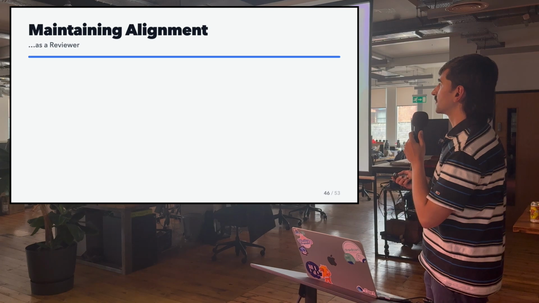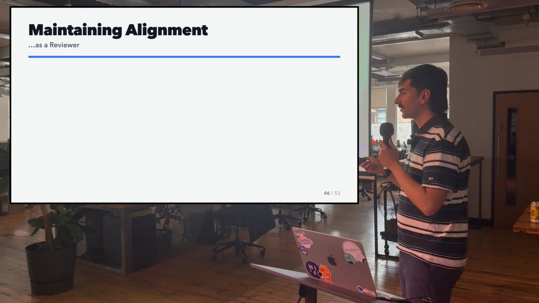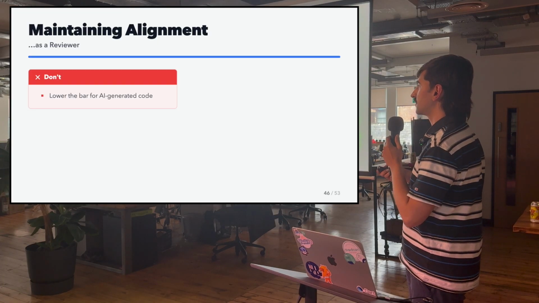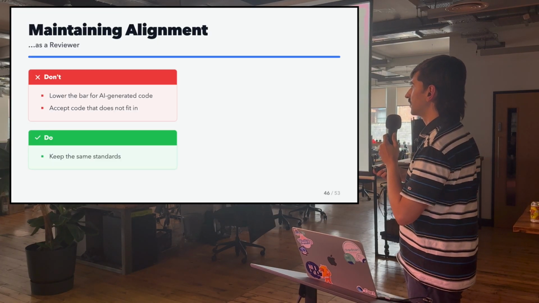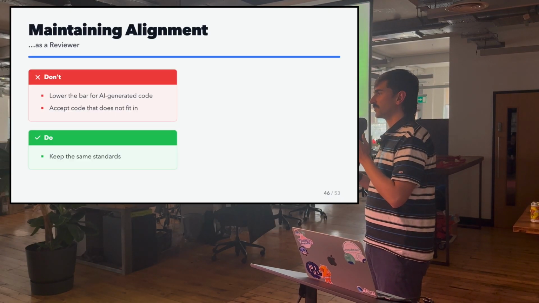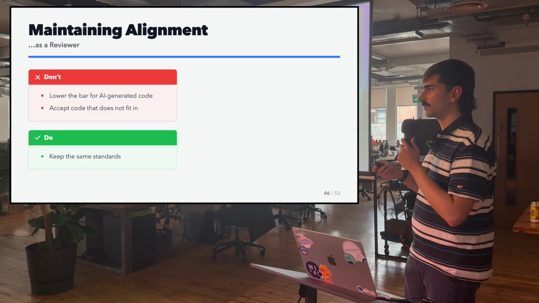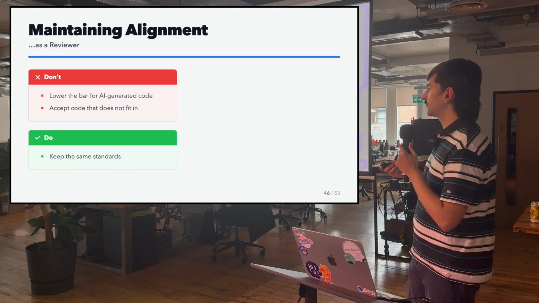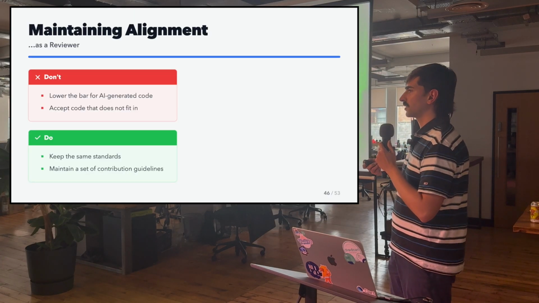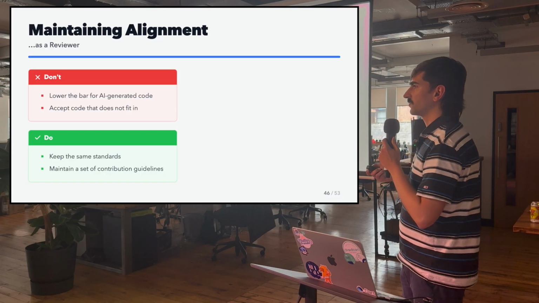But more important, we can maintain that your code is long-lived if we keep the bar high for high-quality code. And this is something that can be done as a reviewer. If you look at a PR and you see that it looks like AI was used there, it's probably not a good indicator. It's probably that you reflect that the PR does not meet your standards. And you should maintain a set of documentation and guidelines so you can express to the author what they can do to meet those standards, regardless if they use AI or not.